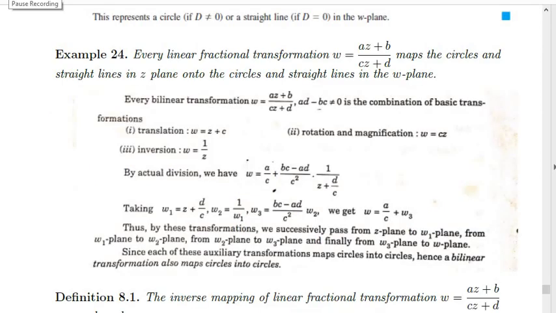The next property of linear fractional transformation is that every linear fractional transformation W is equal to AZ plus B divided by CZ plus D maps the circles and straight lines in the Z plane onto the circles and straight lines in the W plane. That is, every linear fractional transformation can be written as some combination of the standard transformations, translation, inversion and rotations. All these transformations map circles or straight lines into circles and straight lines. Hence the proof.